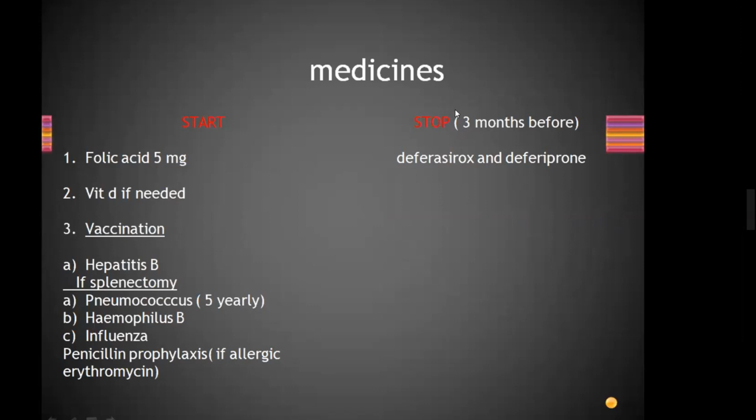What about the Haemophilus B schedule for vaccination? It is not mentioned in the guidance, so no need to worry about it. They have only written that Haemophilus B vaccination should be given. I think it's some strain of influenza.